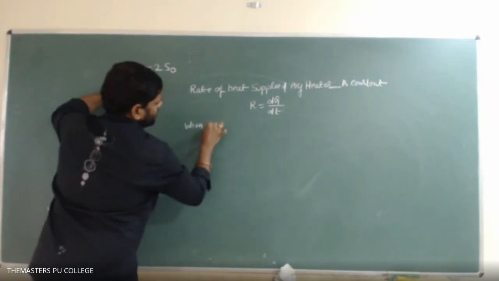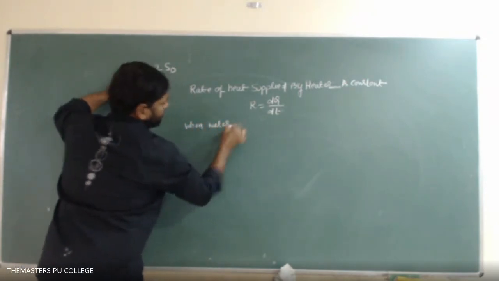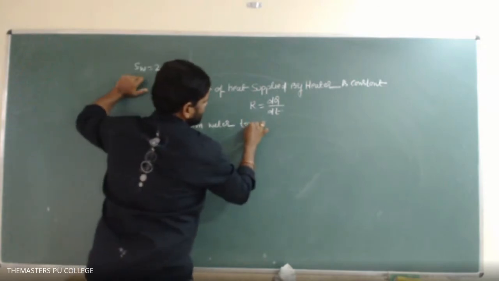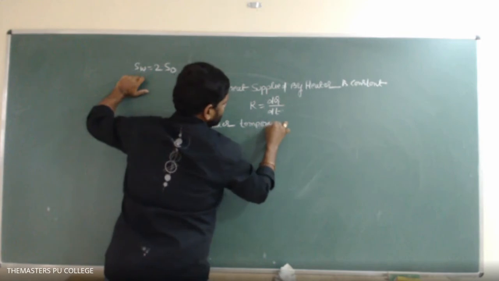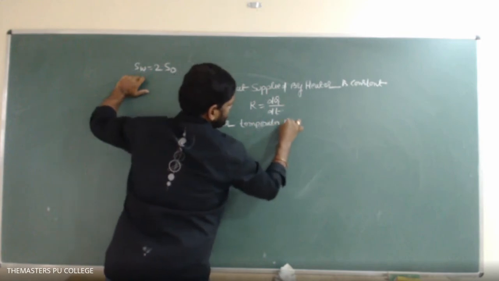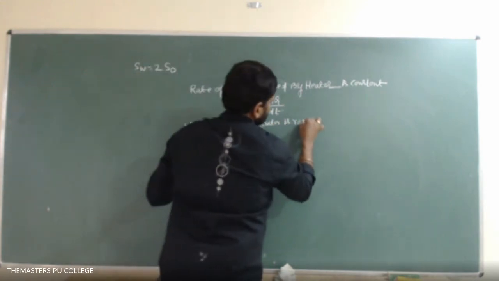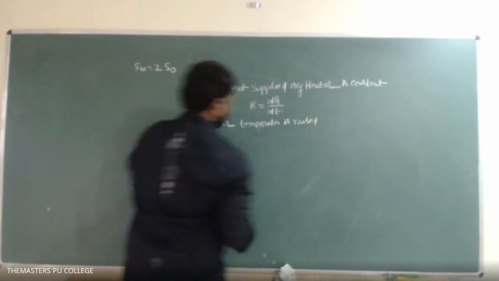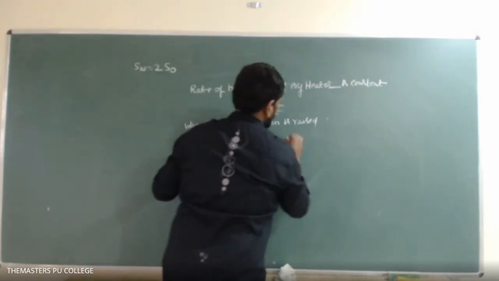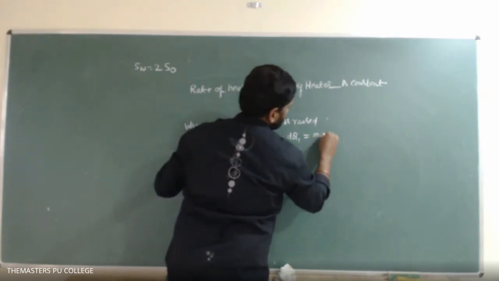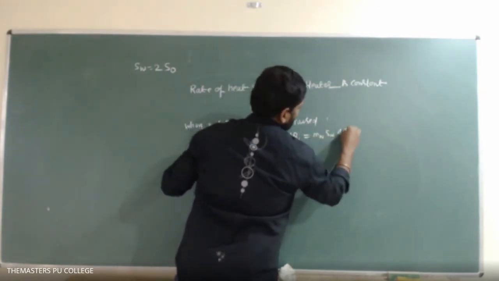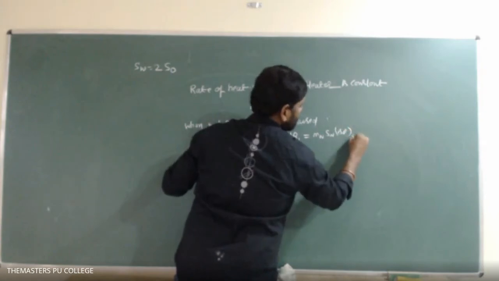So they asked that first, when water temperature is raised, what is the heat supplied? I can write dq1. dq1 is equal to mass of water into specific heat of water into delta theta of water.